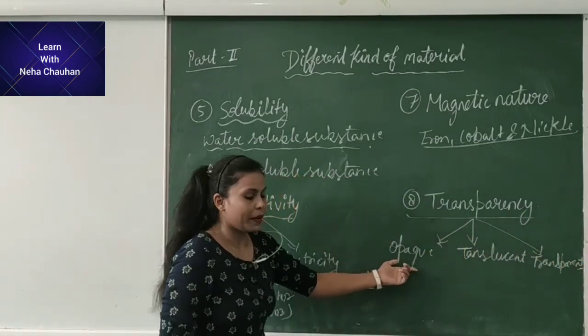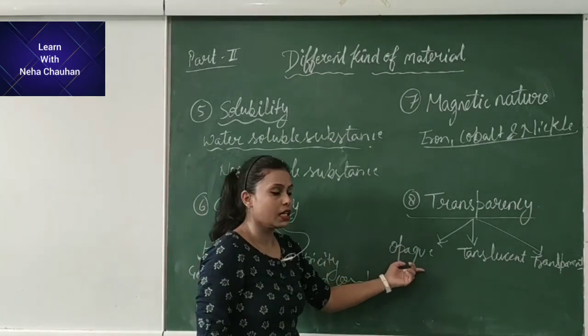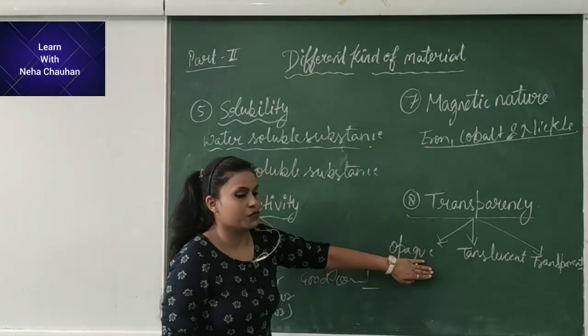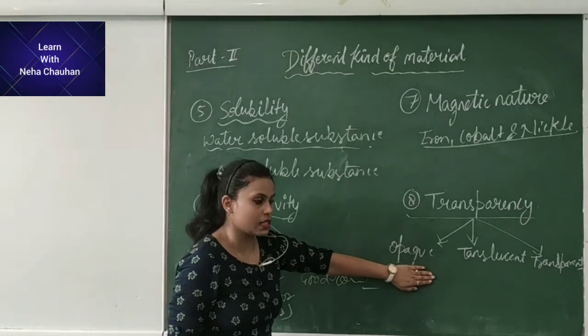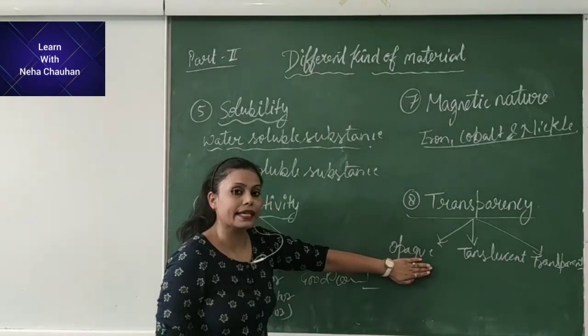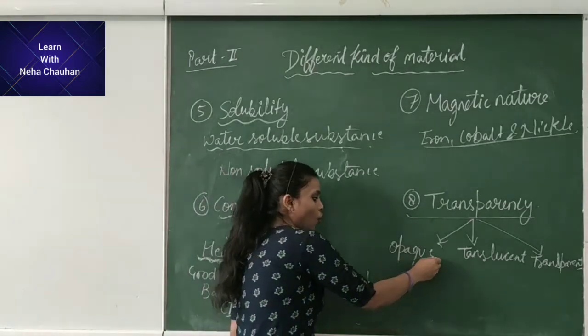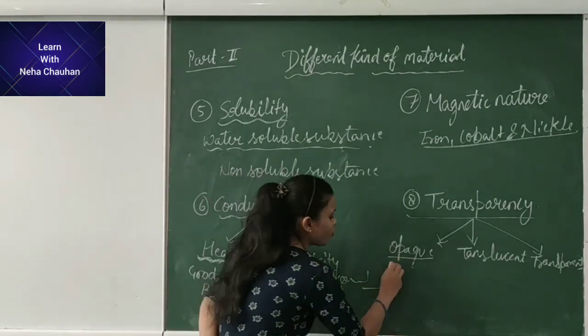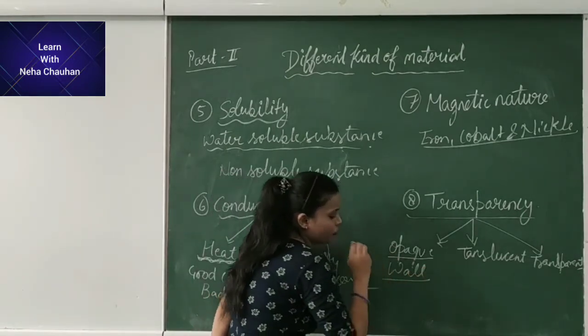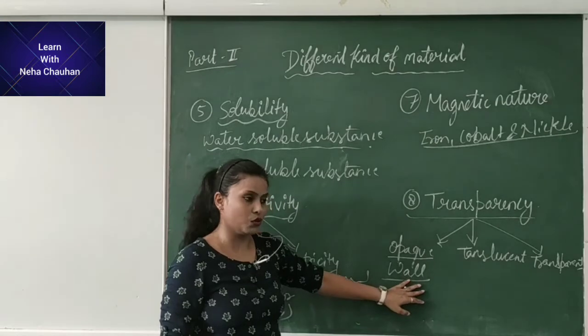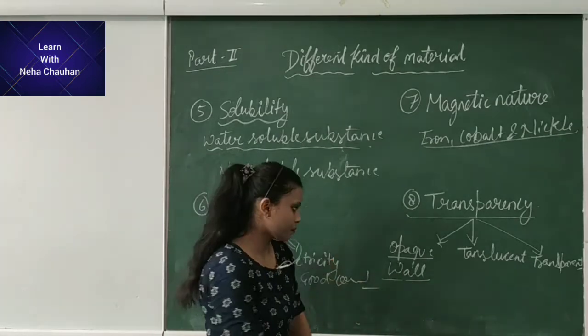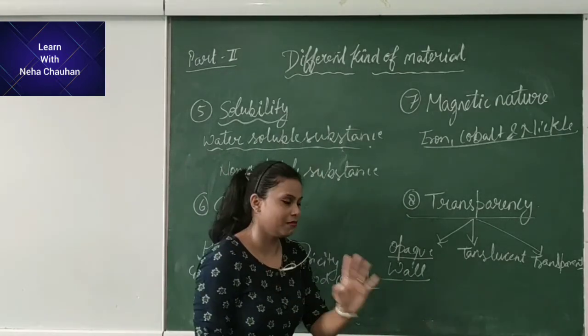Opaque means we cannot see through them. Any object through which we cannot see or through which the light cannot pass is known as an opaque object, such as a wall. Can you see through a wall? No, we cannot see through a wall, except through a hole.